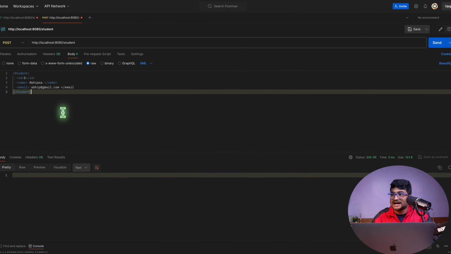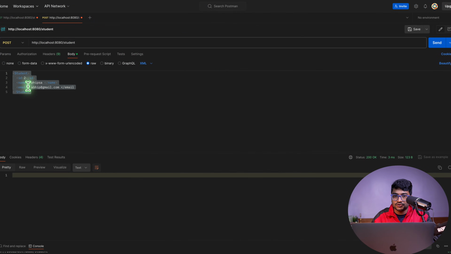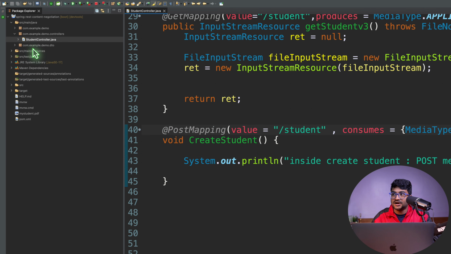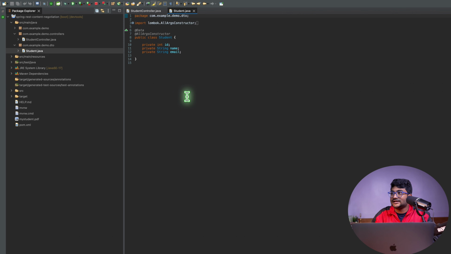So this is the data that our client is sending. Now we need to get hold of this. Okay, what type of data is this? This is student type of data. So do we have a model over here in our application? Yes, we have a student DTO here.